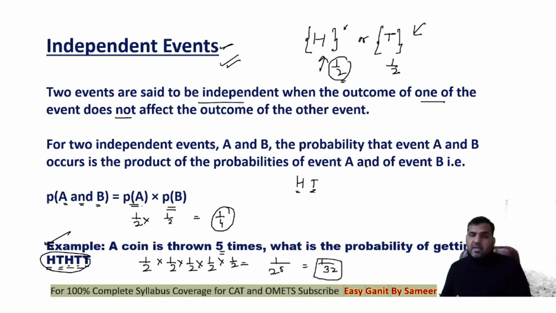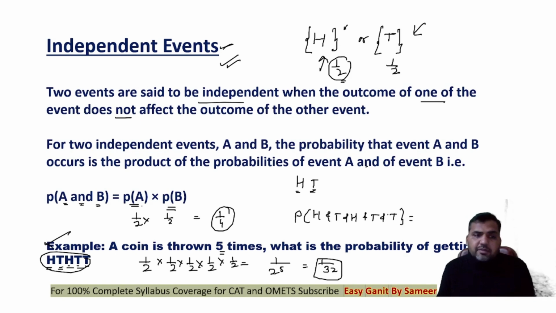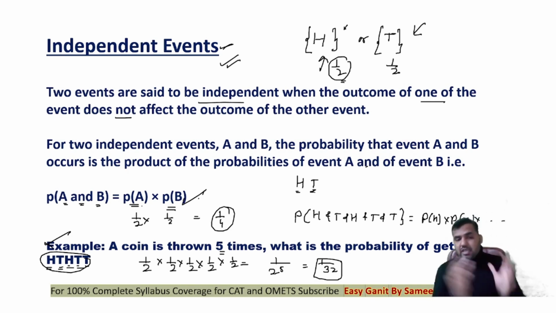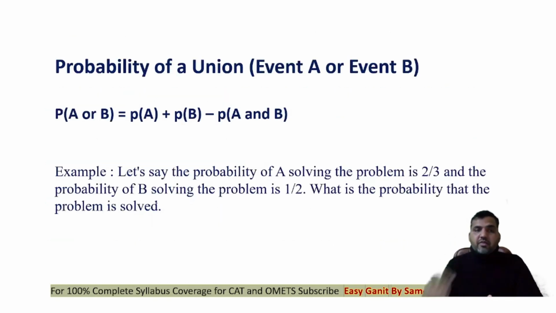Is it clear? That means probability of getting head and tail and head and so on is actually probability of getting head multiplied by probability of getting tail and so on. That is, in the case of independent events, probability of happening of events A and B will be P(A) into P(B) straight away. Now, the next that you're supposed to know is probability of union.